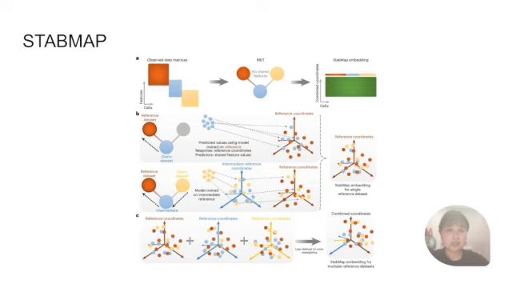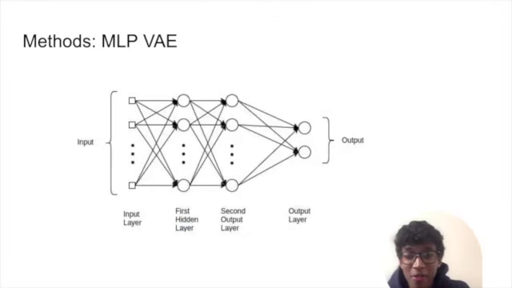Building on this, we propose three variational autoencoder-based pipelines to replace the PCA step in StabMap, minimizing data loss during dimensionality reduction. The first method we implemented was an MLPVAE, or multi-layer perceptron variational autoencoder. This encodes our input matrices into the latent space and then decodes them using a Gaussian constraint, which is added to the encoder. This results in a mean vector and a standard deviation for our learned representation.